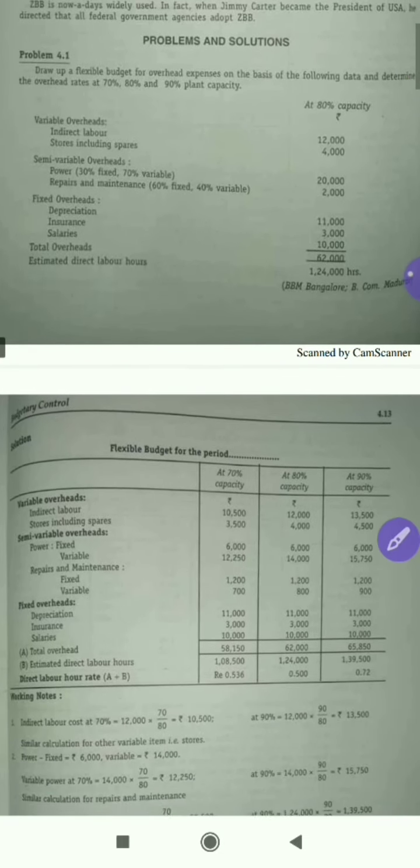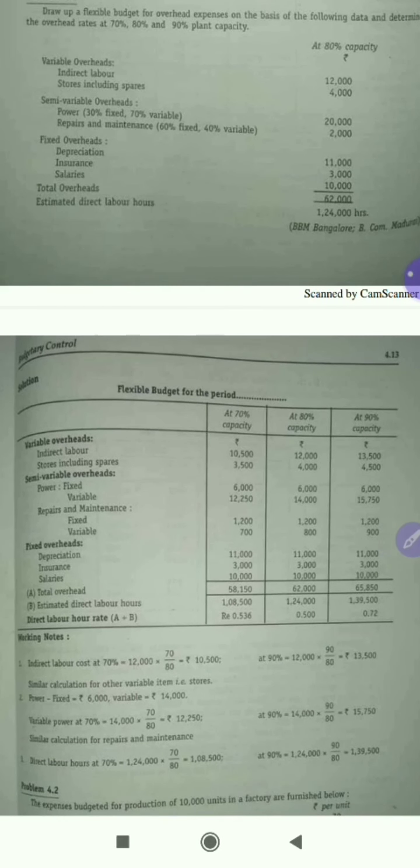Now we look at the answer. Just try to understand. First we'll take variable overheads. Here you don't have to prepare a cost sheet because we don't have any direct expenses, direct labor or direct wages. Look only at overheads, which are nothing but indirect expenses. They have given at 80%, so what you need to do is a simple calculation.